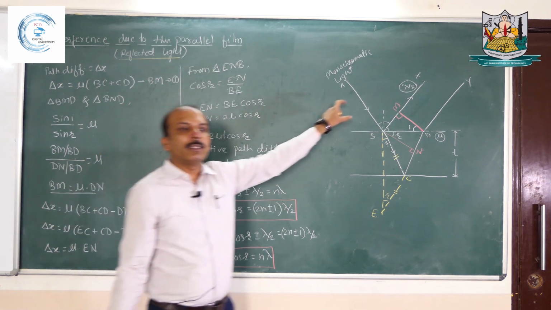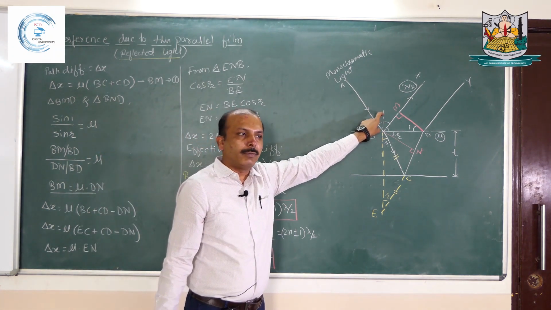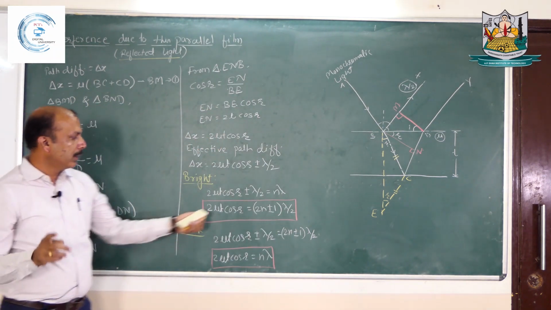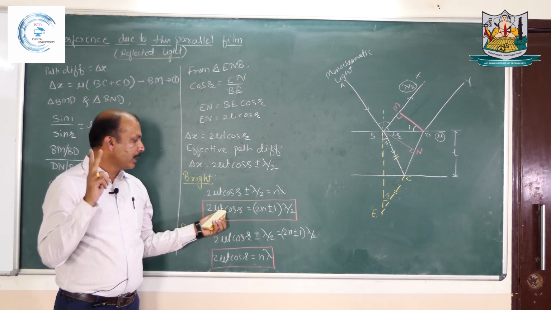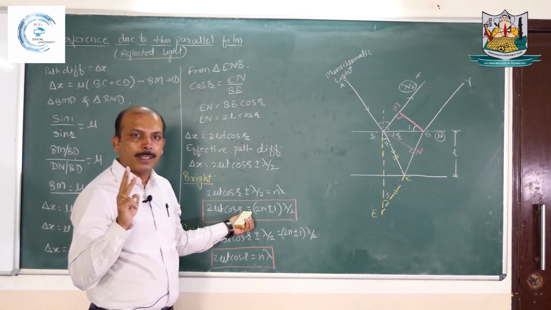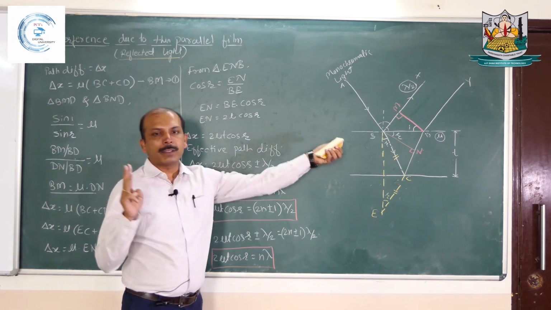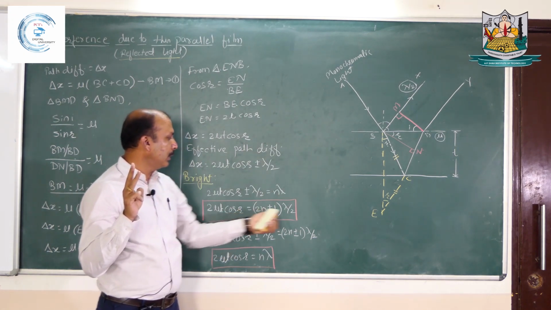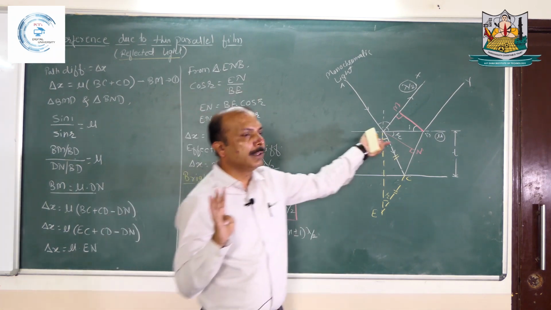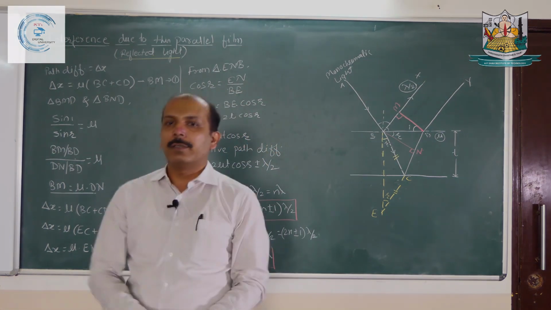So whether we are getting constructive or destructive interference depends upon four quantities. First is the refractive index of the film, second is the thickness of the film, third is the refraction or incidence angle, because incidence and refraction depend upon each other, and fourth is the incident wavelength, the source which we are considering to produce the interference pattern.